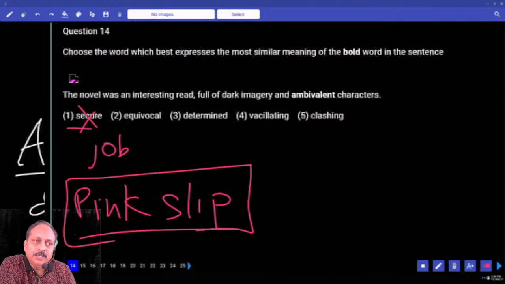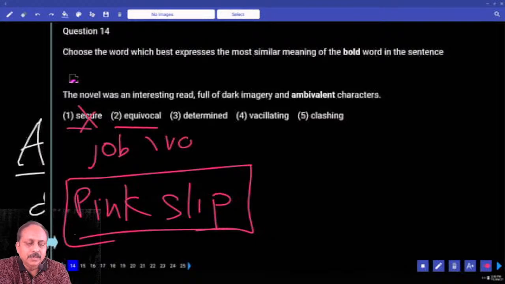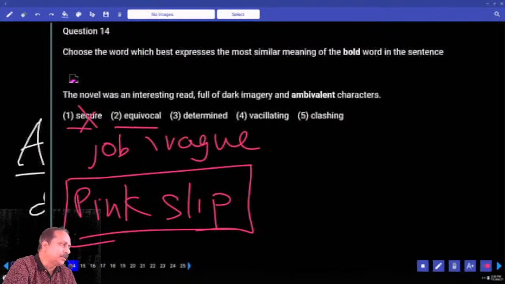And definitely that is a shock of your life. Yes or no? Then, does it go with this context? No. What is the next one? Equivocal. Equivocal again means something like not clear, vague. We have already got this word vague many a time. Vague means what? Not clear.